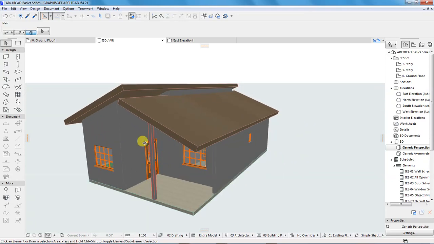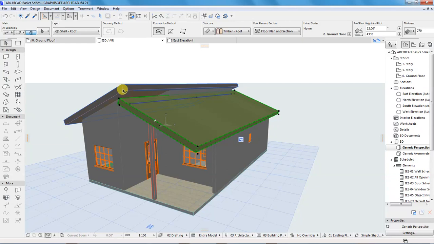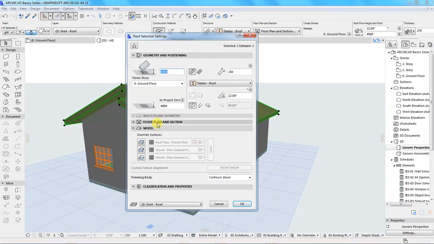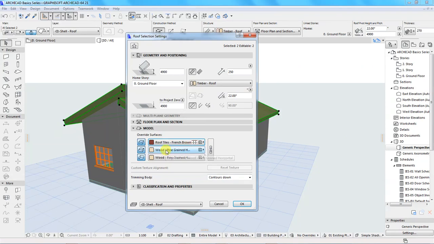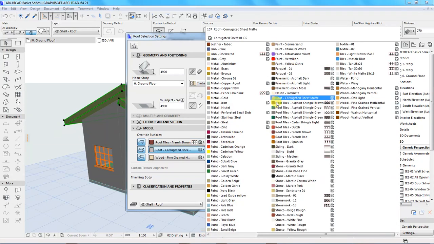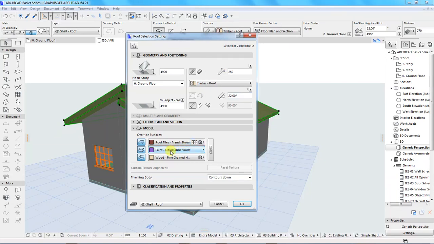So let's select the roofs. I want to show you a small thing that you can do. So once the roofs are selected, we go to the settings dialog. There is this option down here under model, and we can activate all these surfaces, and I want the top surface of our roof to show French round tiles, and the other surfaces I want to put this color, titanium white.